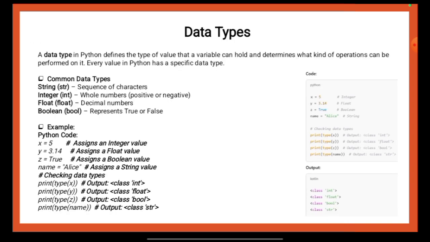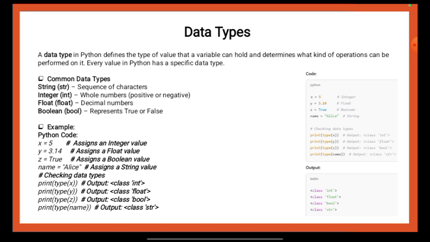So here in this mentioned part, we will be studying about data types. We will first read out the details that are mentioned over here and then discuss it. A data type in Python defines the type of value that a variable can hold and determines what kind of operations can be performed on it. Every value in Python has a specific data type.